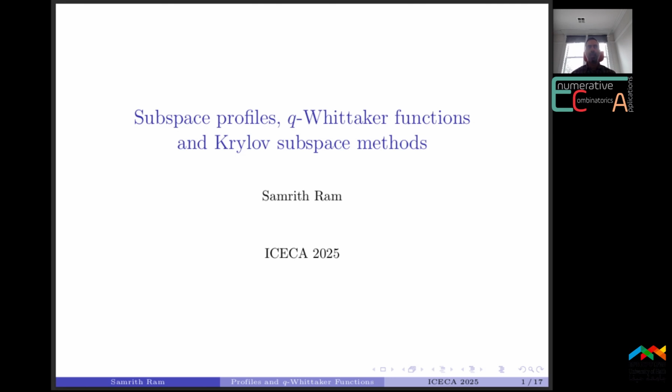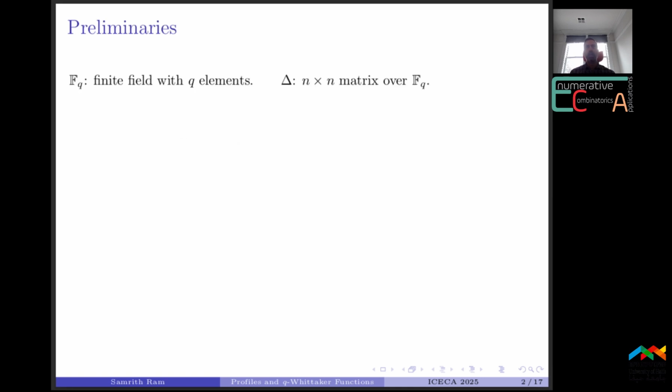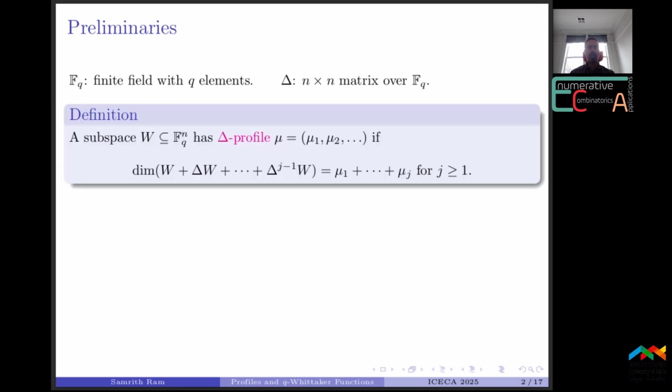Today I'll be talking about subspace profiles, q-Whittaker functions, and Krylov subspace methods. So let Fq be a finite field with q elements, and suppose delta is a square matrix over Fq. We say that a subspace W of Fq^n has delta profile mu, a sequence mu1, mu2, and so on. The dimension of W is mu1. The dimension of W plus delta W is mu1 plus mu2, and so on.